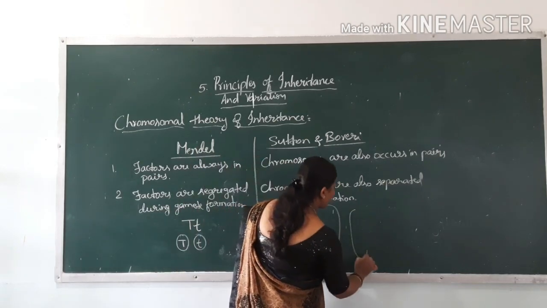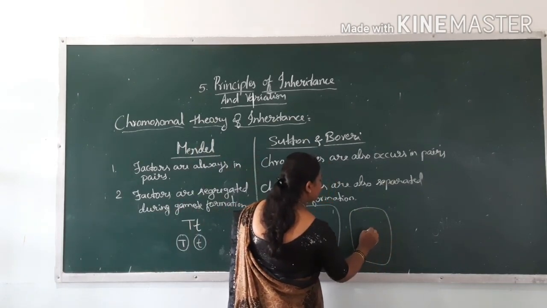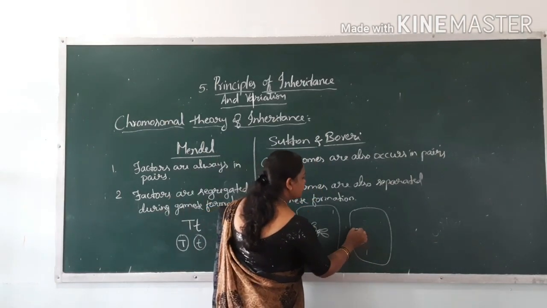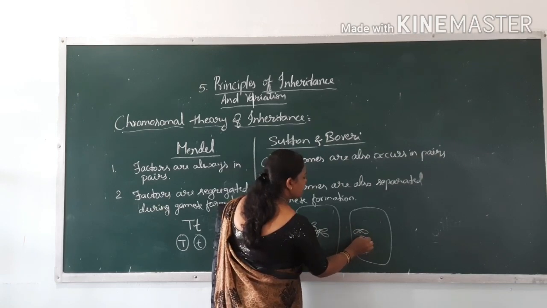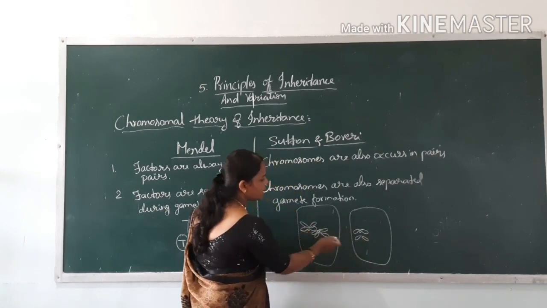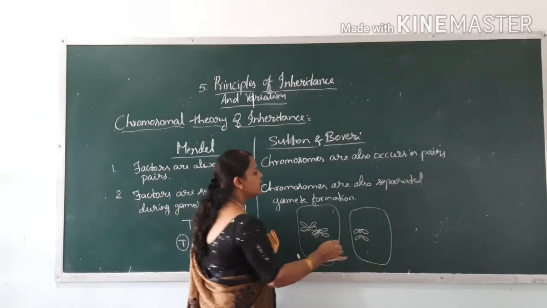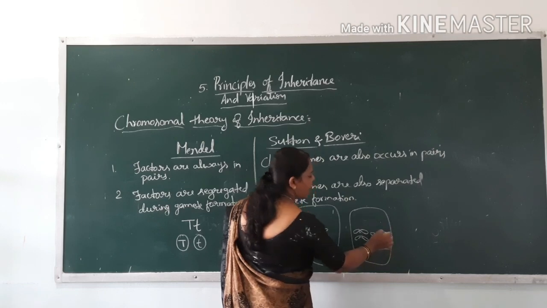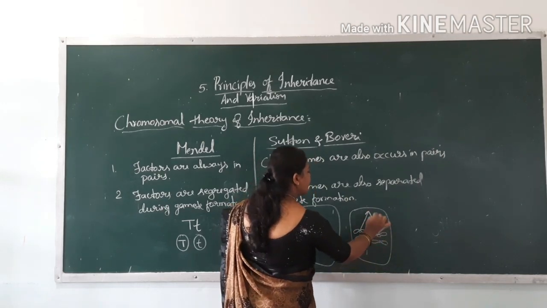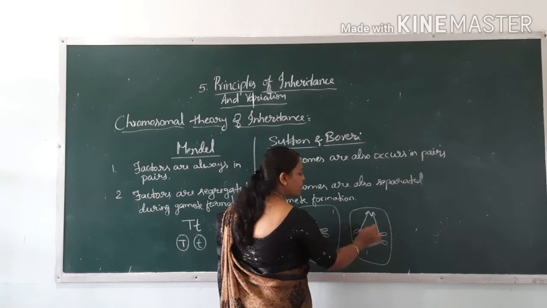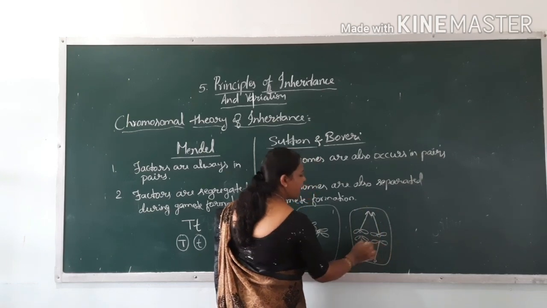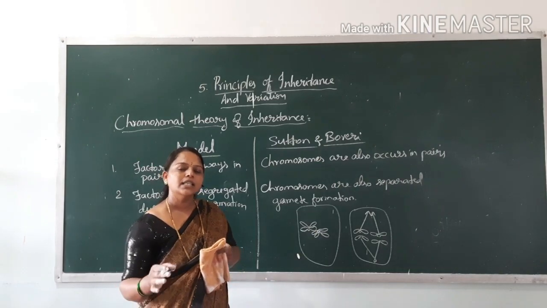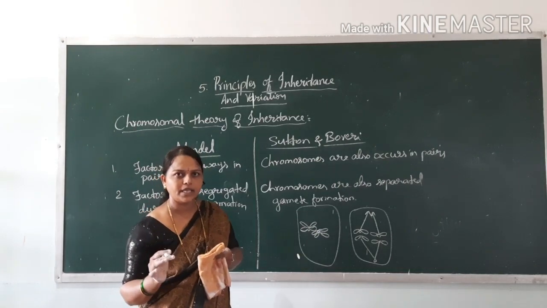See, during anaphase, what happens? The homologous chromosomes get separated. This one goes like this and this will go like this. These two get separated, homologous chromosomes separated like this, and they move towards the opposite poles. These chromosomes move towards one pole and these move towards the other pole. So during anaphase, these chromosomes get separated.